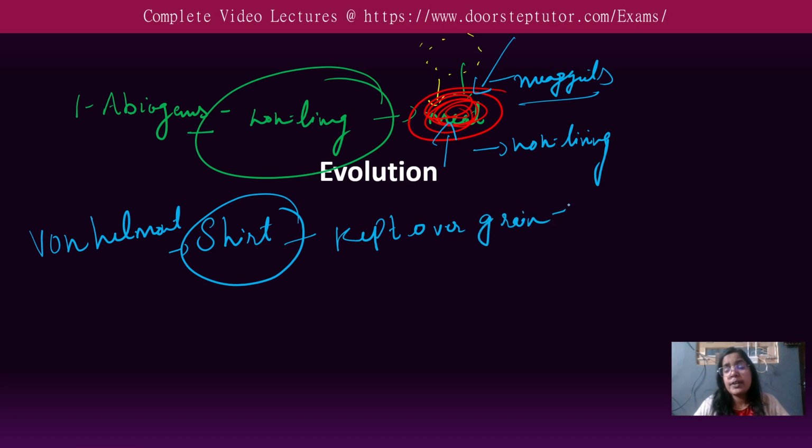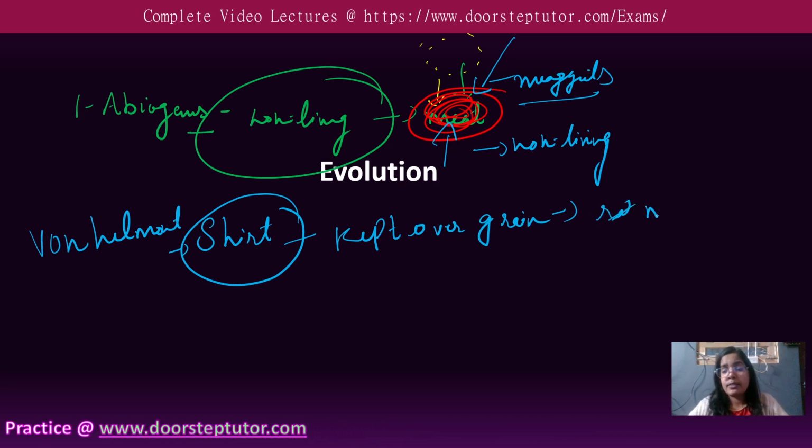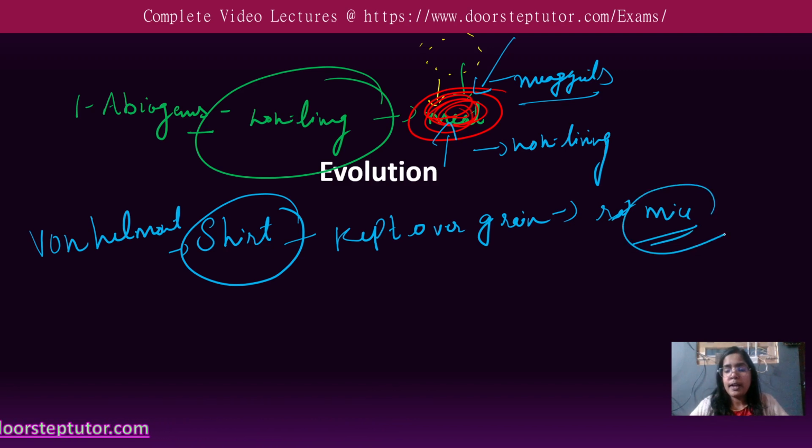And after 21 days, he found that there were babies of mice, so the rats, you can say. So I mean to say that there was a conception that life originated from the non-living, based upon this abiogenesis.